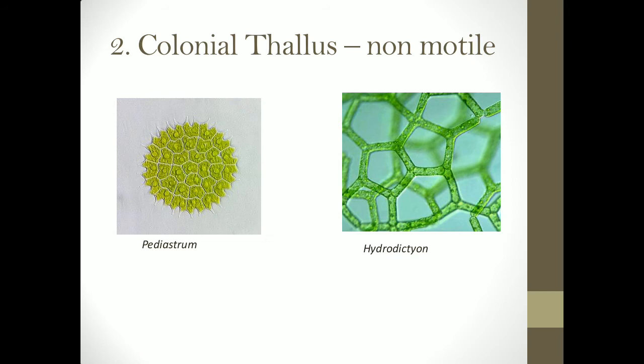They are held together by a gelatinous matrix, but the cells are non-motile. So hence the colony also becomes non-motile, and this type of thallus is called a non-motile colonial thallus. Examples for this include Pediastrum or Hydrodictyon, which can be made up of a definite or an indefinite number of cells.